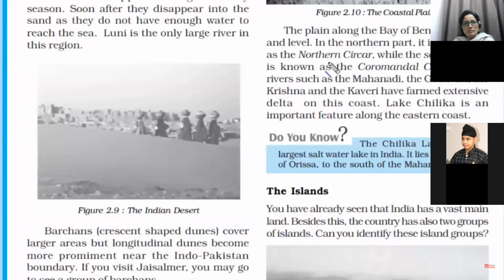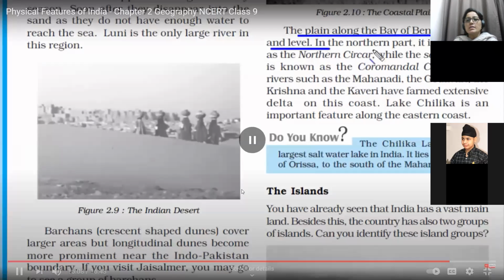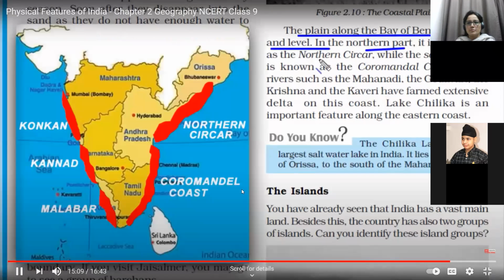Now let's move on to the Eastern Ghats. They are comparatively wider than the Western Ghats. The eastern coastal plains are wider as compared to the western coastal plain, and we can divide them into two parts: Northern Sarkars and Coromandel coast. The northern part is the Northern Sarkars, while the southern part is known as the Coromandel Coast. Although again we have done it. The last one is the Coromandel coast, which basically covers the Tamil Nadu area.